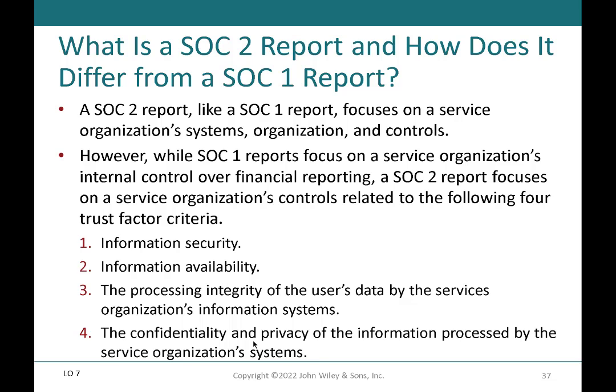Now, notice a SOC 2 report talks about the operating effectiveness of our third-party payroll processor. In this case, it's going to give us some additional information. So if we have a SOC 2 report, it provides us with greater confidence that the payroll processor has good controls in place. And in this case, we can actually do tests of controls once we get to the risk response phase.